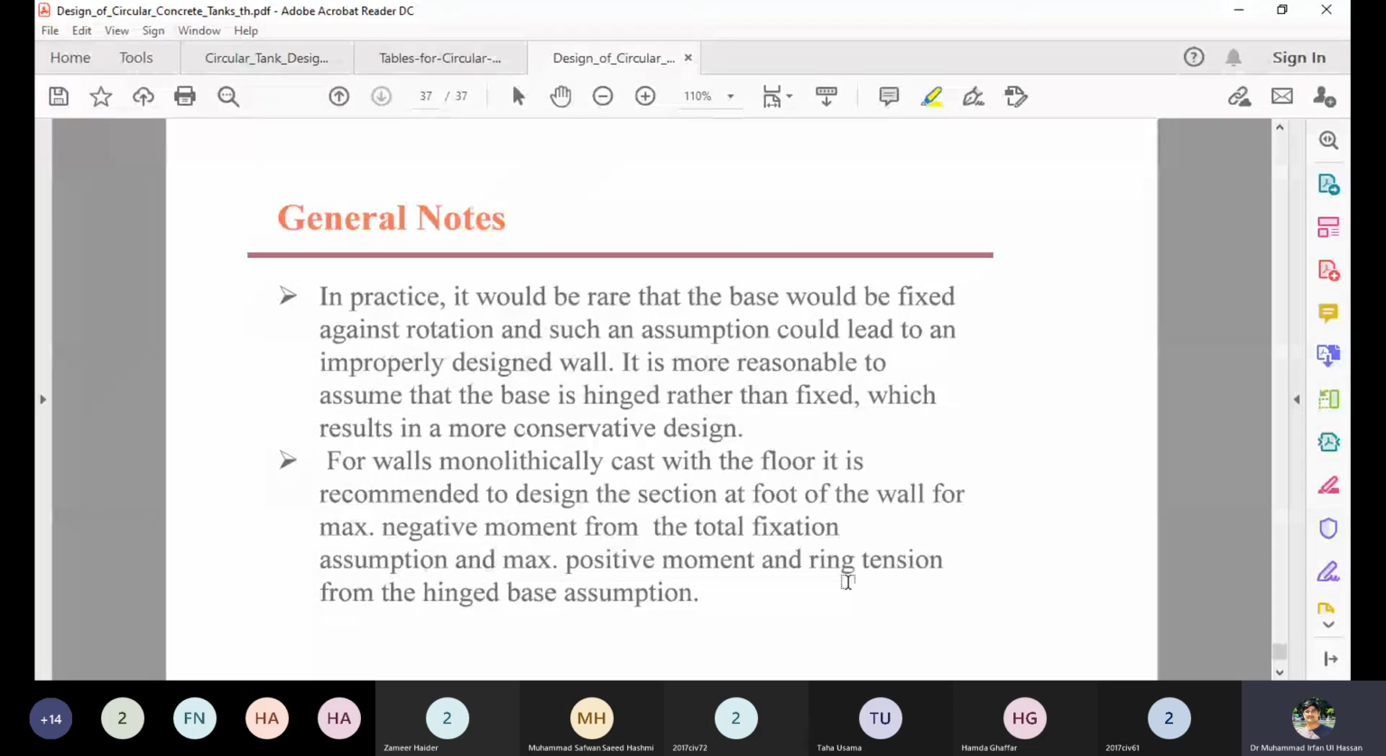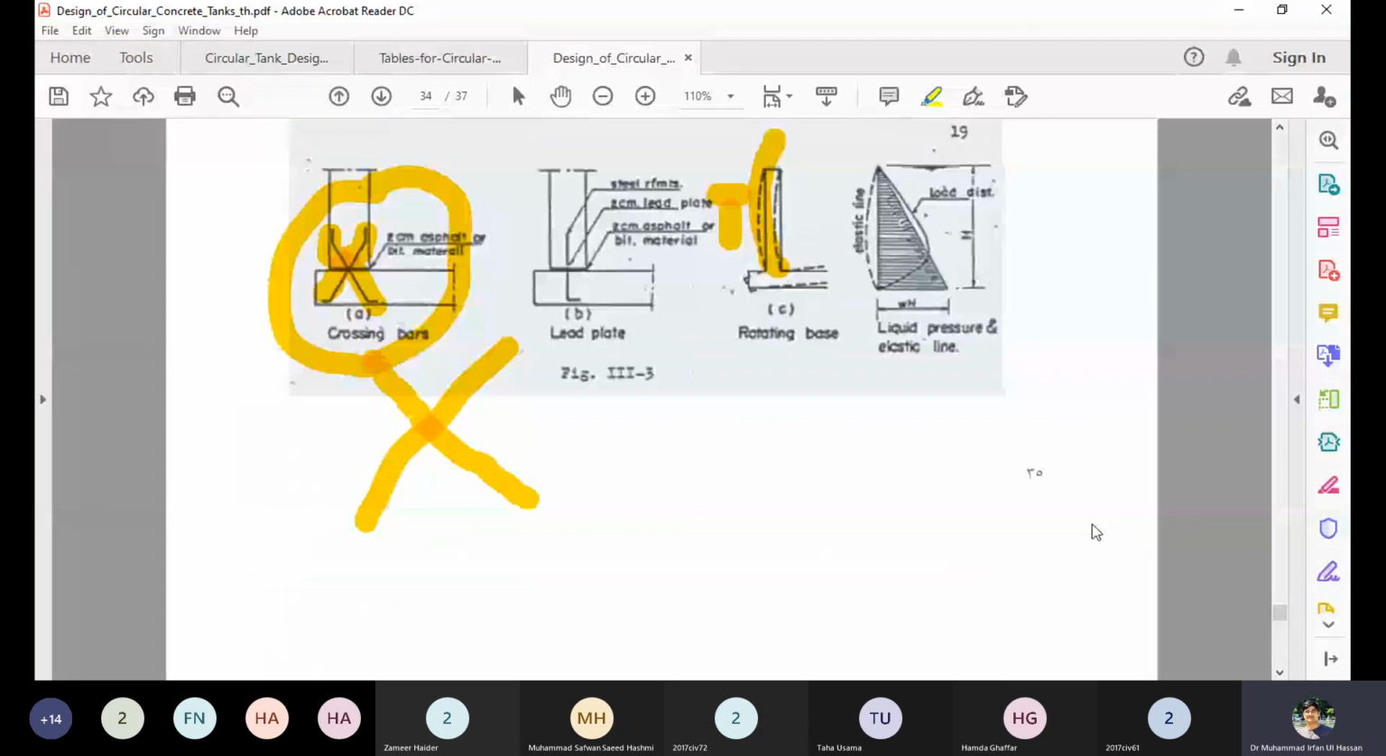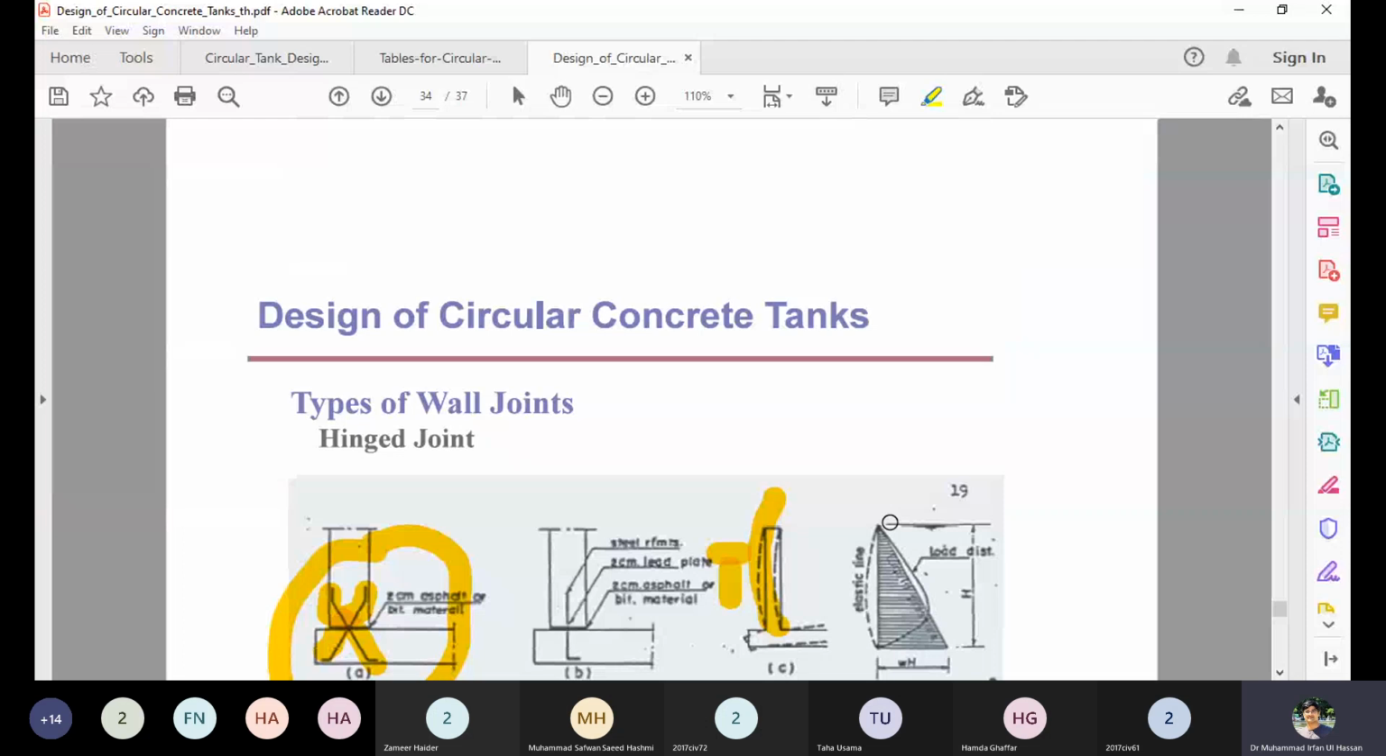So that's all for the theoretical part. Now, based on this discussion, we will start a problem in the next part of the lecture.